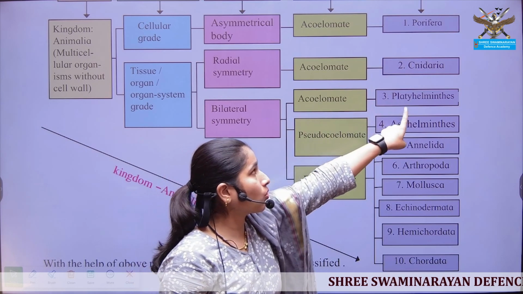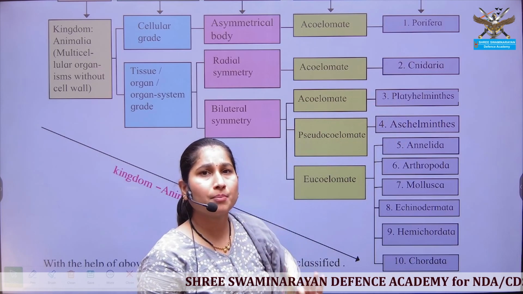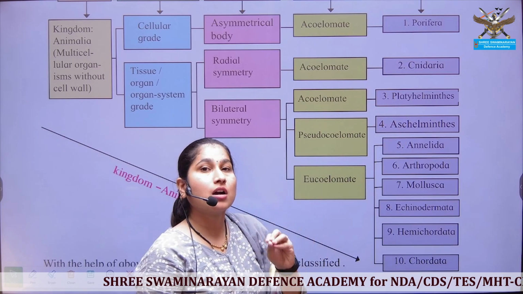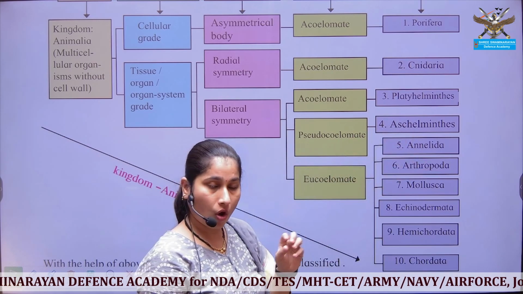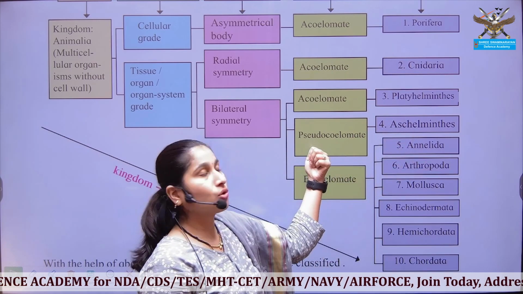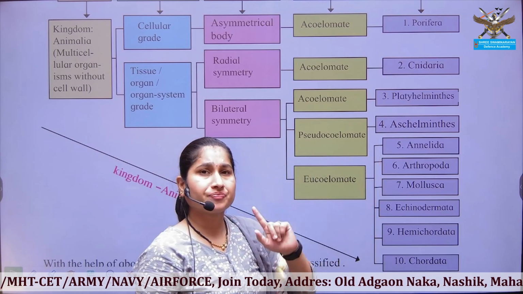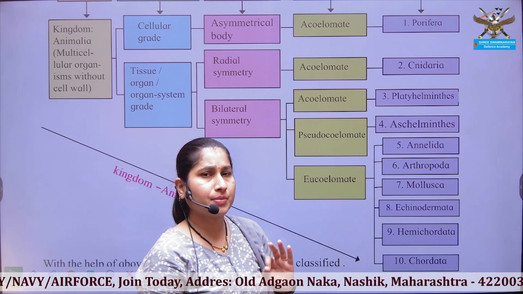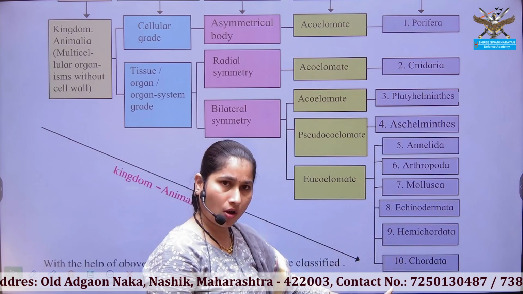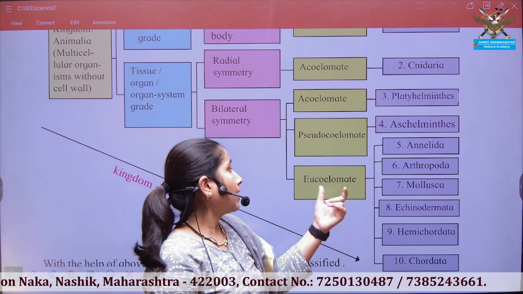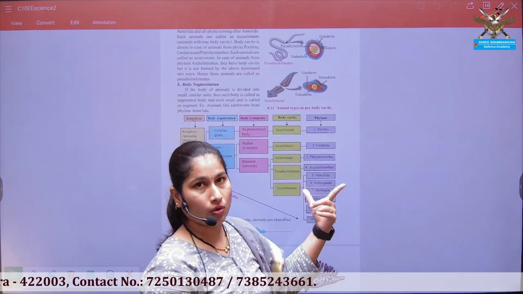But acoelomates are mostly organisms belonging to phylum Platyhelminthes. All of these organisms are acoelomate. Organisms of Aschelminthes are pseudocoelomate, but the organisms from Annelida onwards, each and every organism belonging to phylum Annelida, Arthropoda, Mollusca, Echinodermata, Hemichordata and Chordata, all show the true coelom, or they are known as eucoelomate.